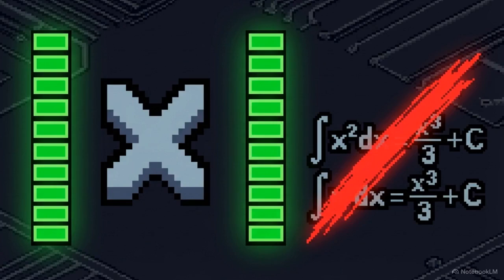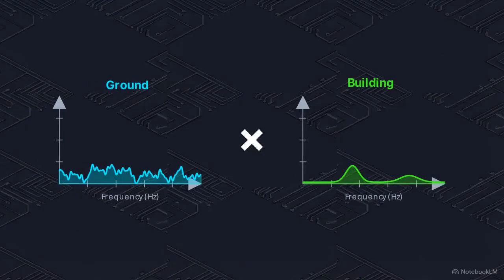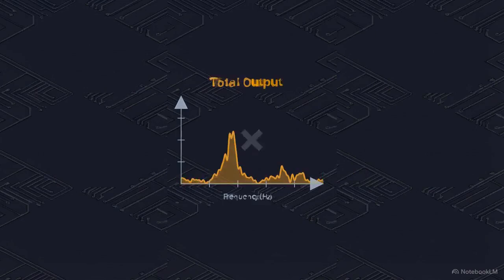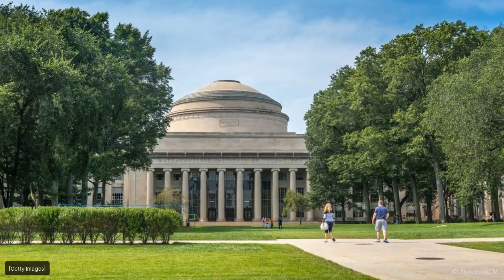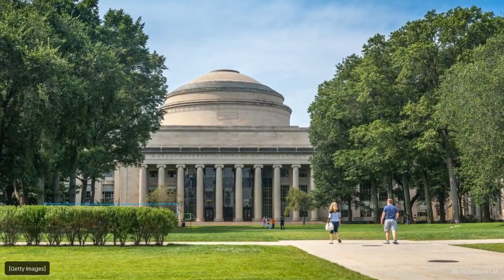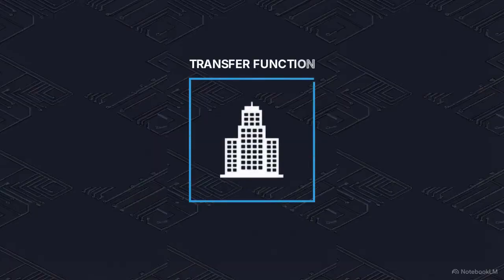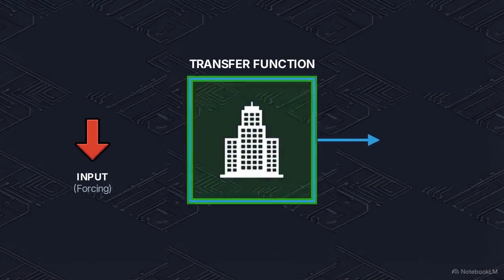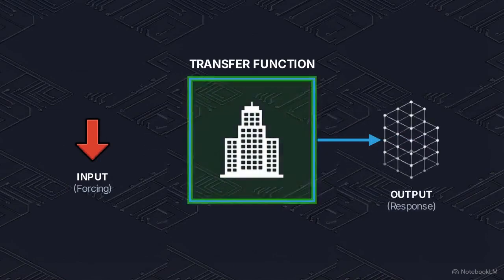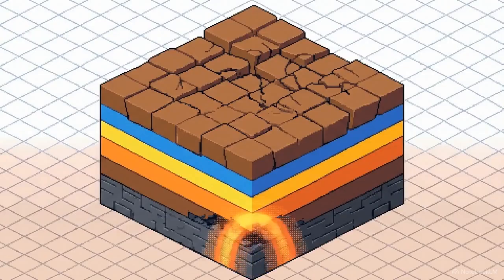By translating the earthquake and the building into this transform space, the grueling calculus of convolution in time becomes basic multiplication. You simply multiply the ground's input frequencies by the building's frequency responses. Top engineering programs teach this frequency-based multiplication as the foundation for transfer functions. A transfer function is a mathematical formula that models a system's output for each possible input, and MIT's systems notes use this exact transform logic to solve complex structural problems, like how layered soil amplifies seismic waves.